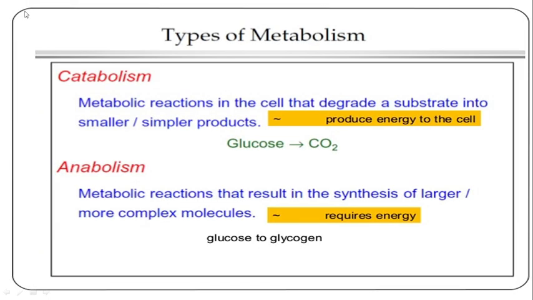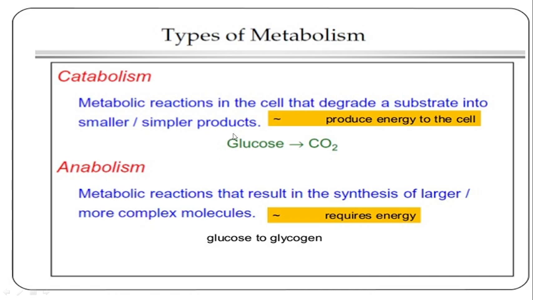Now, types of metabolism. First one is catabolism. Catabolism is a metabolic reaction in the cell that degrades a substrate into smaller, simpler products. So the substrate will be degraded into smaller, simpler products in case of catabolism, and from glucose it will convert to CO2, producing energy for the cell. So the process of catabolism produces energy for the cell to perform various functions.